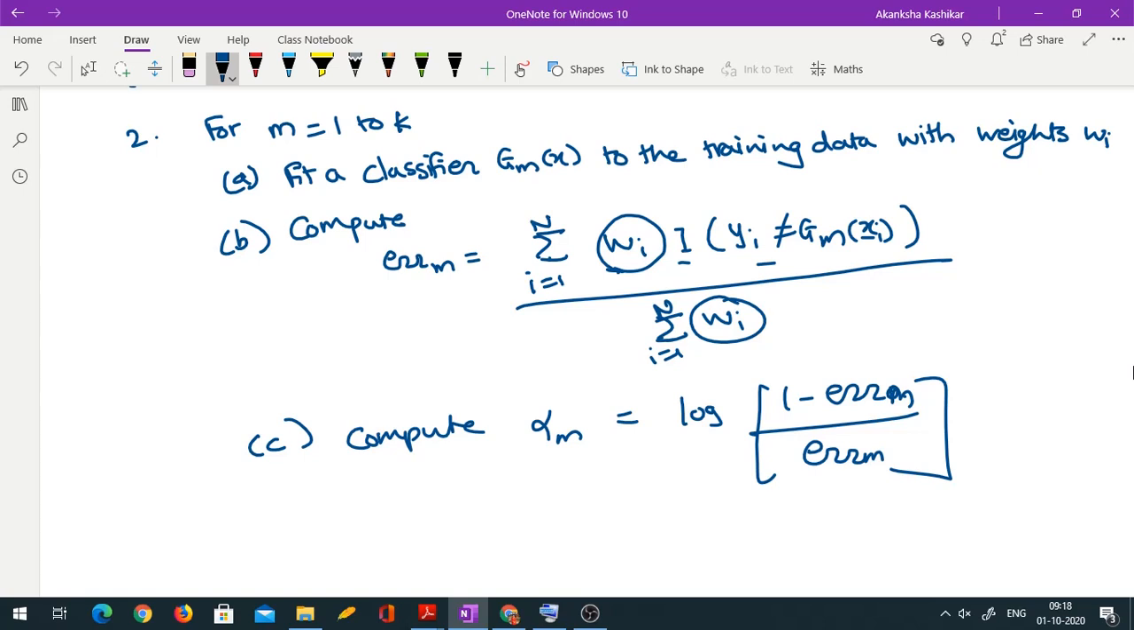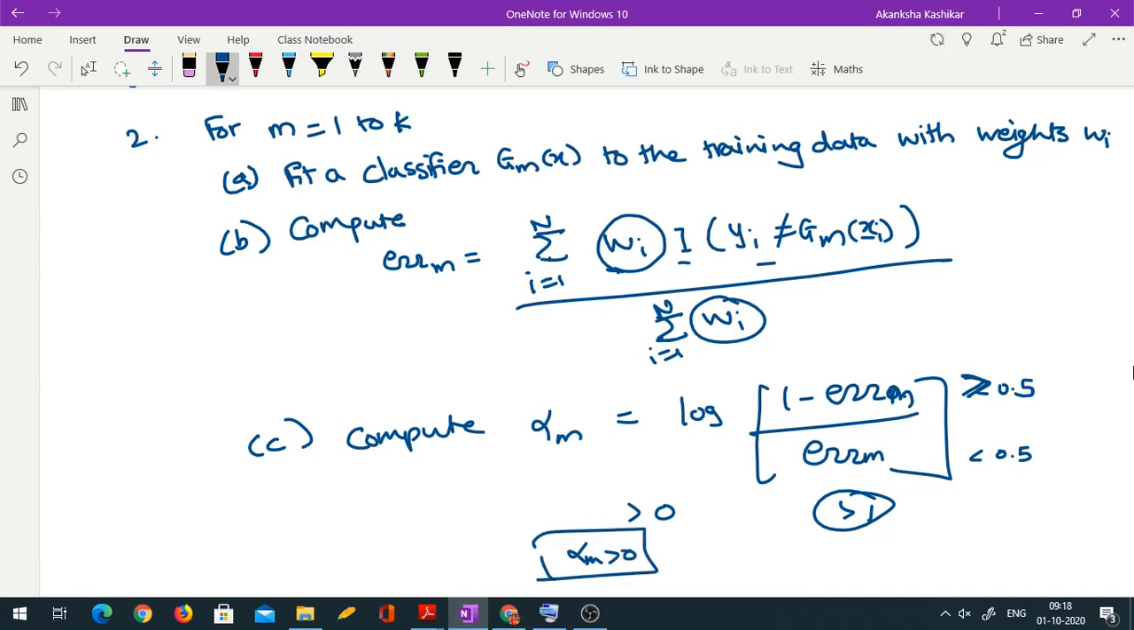Okay, error is less than 0.5, so 1 minus error would be greater than 0.5. So this entire fraction would be greater than 1, and as a result the log of that would be greater than 0. So alpha_m is positive.